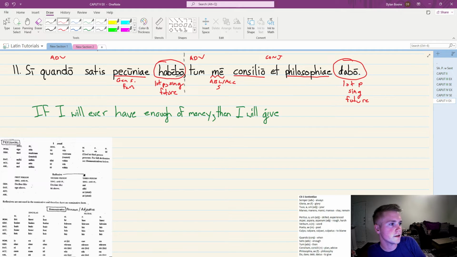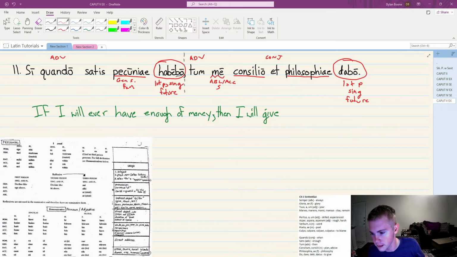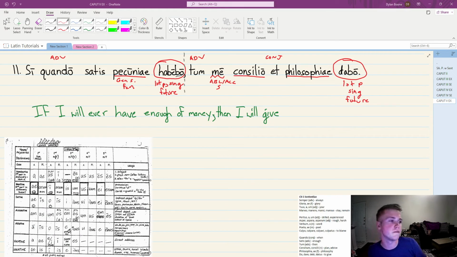If we keep going, concilio, from concilium, plan or advice or counsel. And then we have philosophia. So concilium, second declension, could be dative or ablative. And it's neuter.